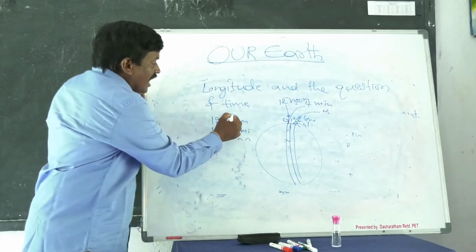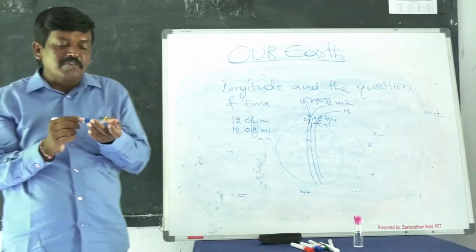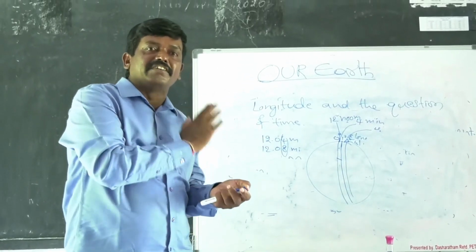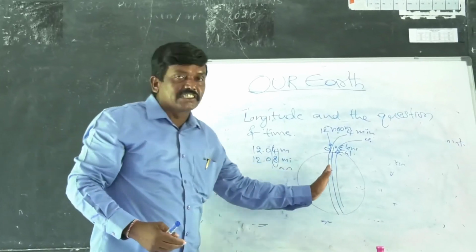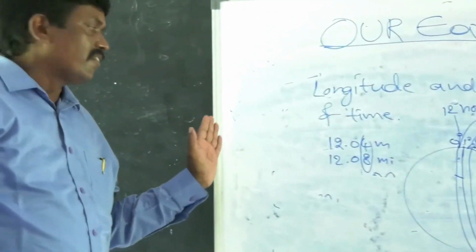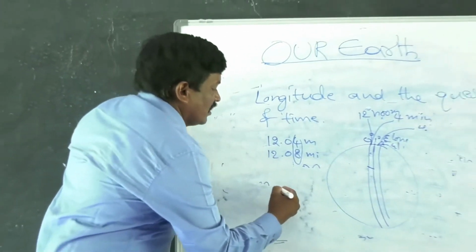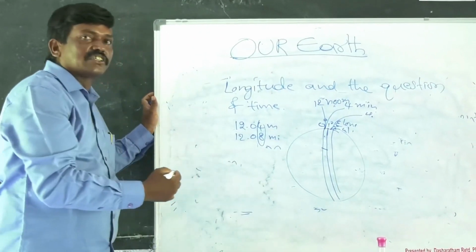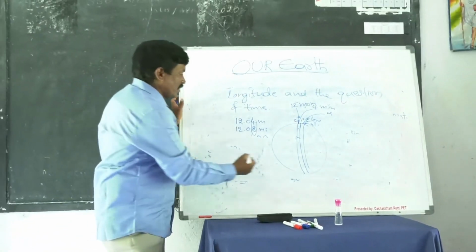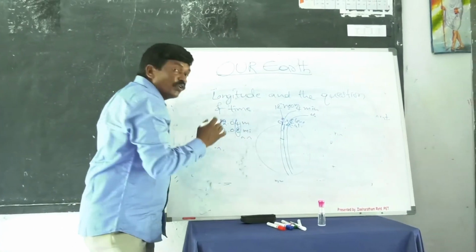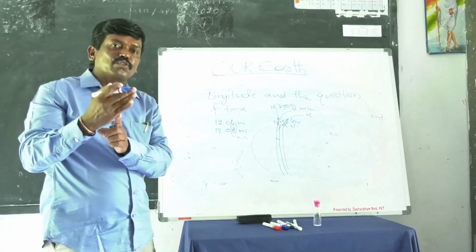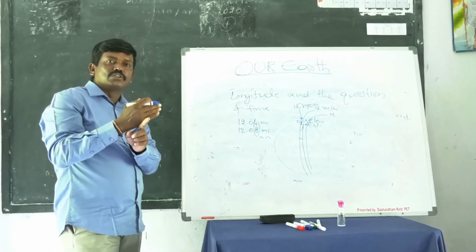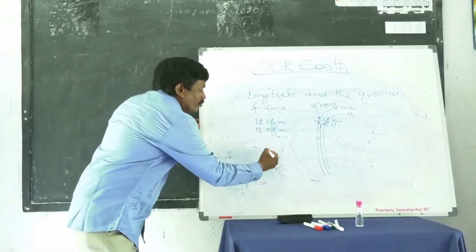In this way, we are adding the time difference when we move from Greenwich longitude eastward. When we move from Greenwich longitude westward, we have to subtract the 4 minutes time difference to know the exact time. So, when we move towards east, we have to add 4 minutes of time. When we move towards west, we have to subtract 4 minutes of time.